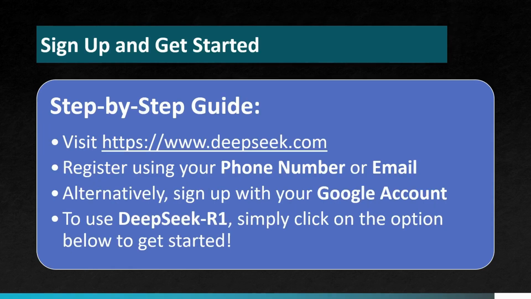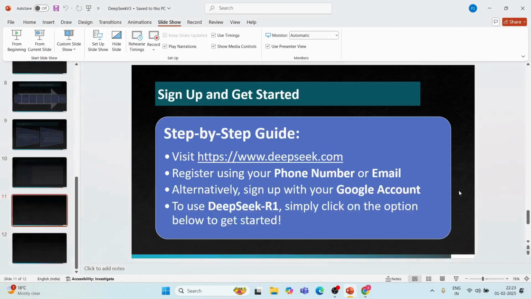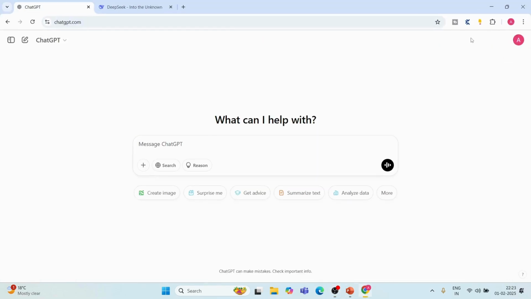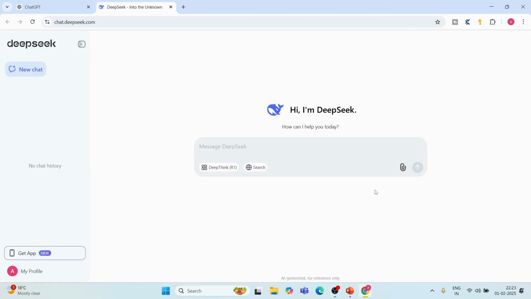Now, how do we sign up and get started with this, which everyone is talking about? It's fairly easy if in case you want to just get started with this. Okay. So you can just go to deepseek.com and you'll be able to see a UI something like this, which is almost similar to ChatGPT if you have used it already. In case not, do try it out. Here you can basically use whatever kind of questions you want to ask it, and you can get the response. However, in case you want any complex problem statements to be solved, you can click on this DeepThink R1 and then you can type your questions accordingly.